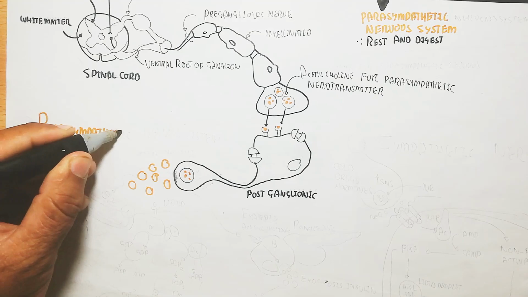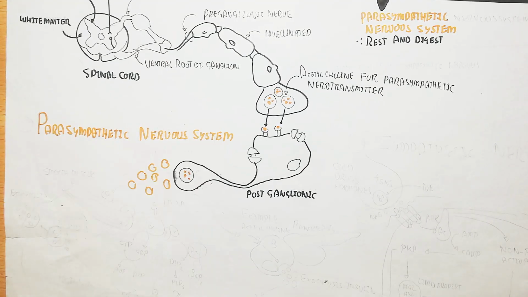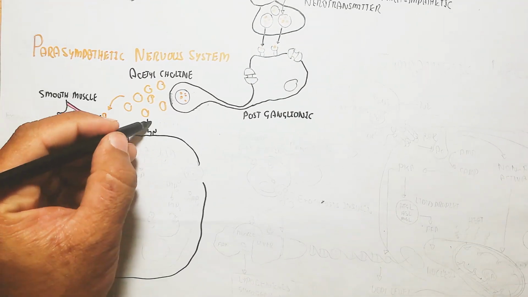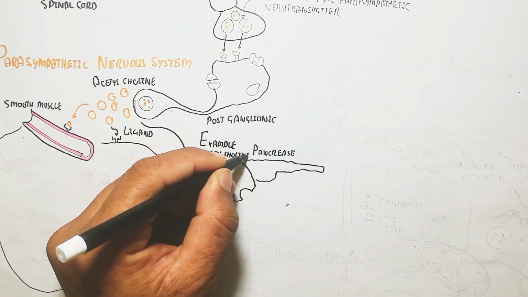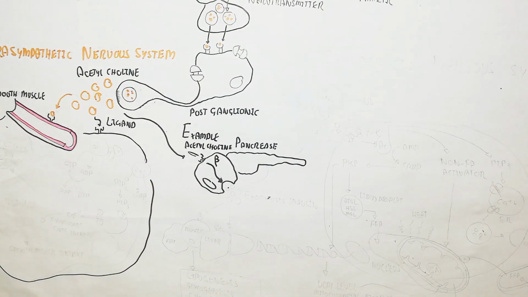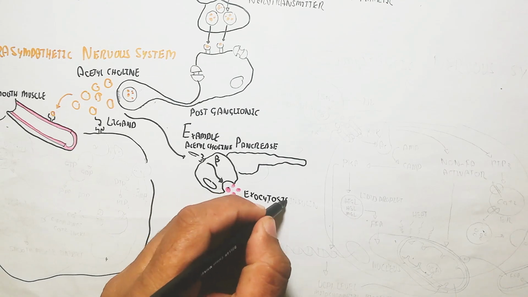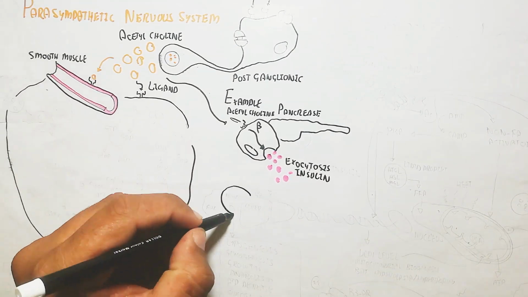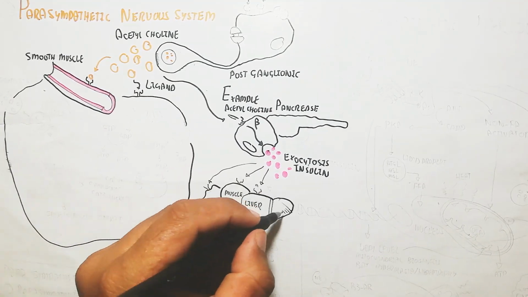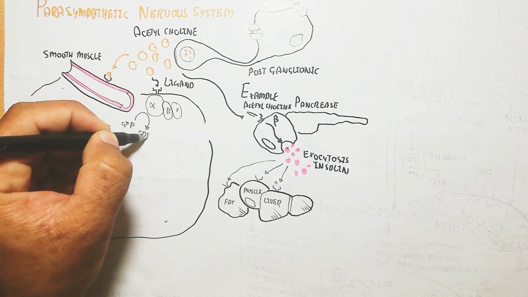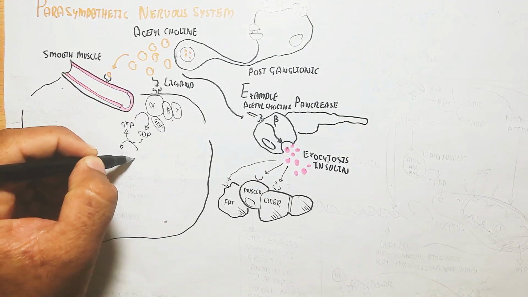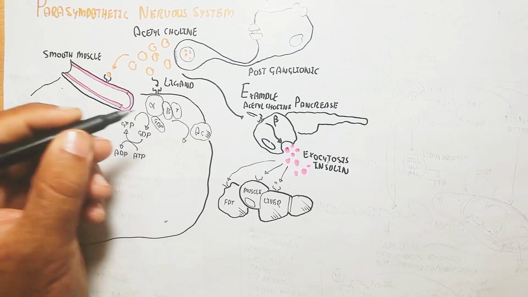This acetylcholine binds with several types of tissue, like blood vessels, for dilation of the blood vessel. In the digestive system, it causes peristalsis. Another example is the release of insulin by exocytosis from the beta cell of the pancreas, which targets several tissues like fat, muscle, and liver, the adipocyte, myocyte, as well as hepatocyte.